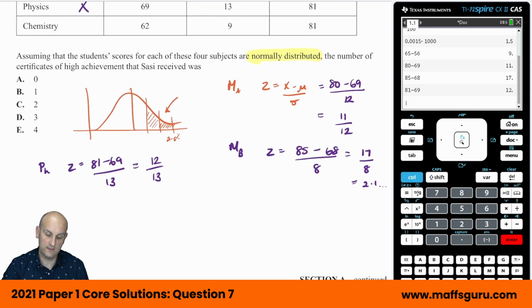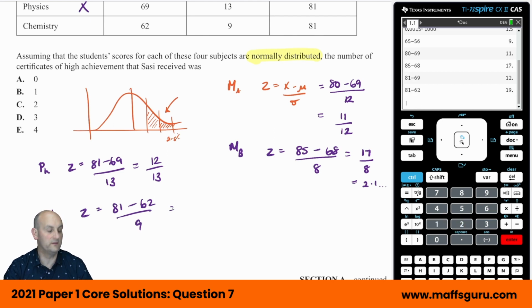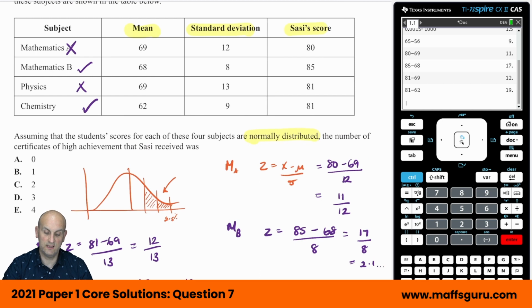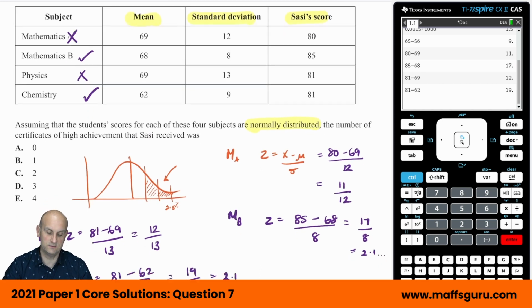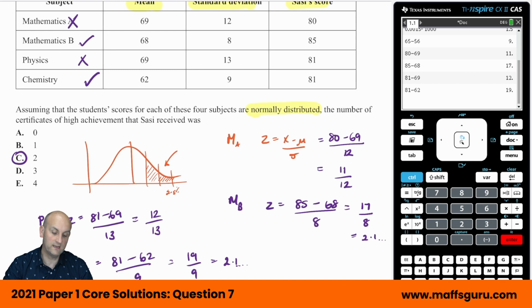And so then we've got chemistry. The Z score is going to be 81 minus 62 on 9. So 81 minus 62 gives me 19 on 9, and again, that's going to be 2 point something. So again, that's going to put her in the high end. As far as I'm concerned, for chemistry she's also going to get that, because she's way, way in the top 10% of the students. So in that situation, I'm going to say C. She's going to end up with 2 certificates of high achievement.